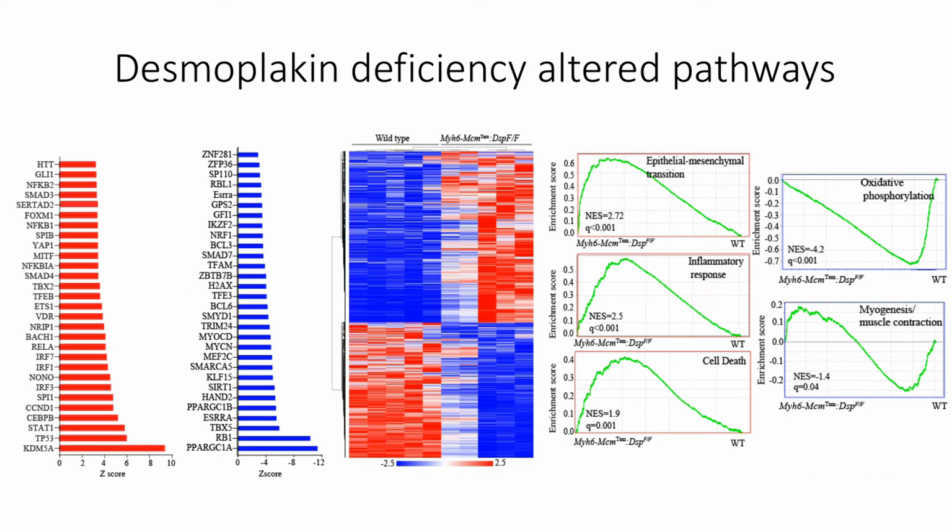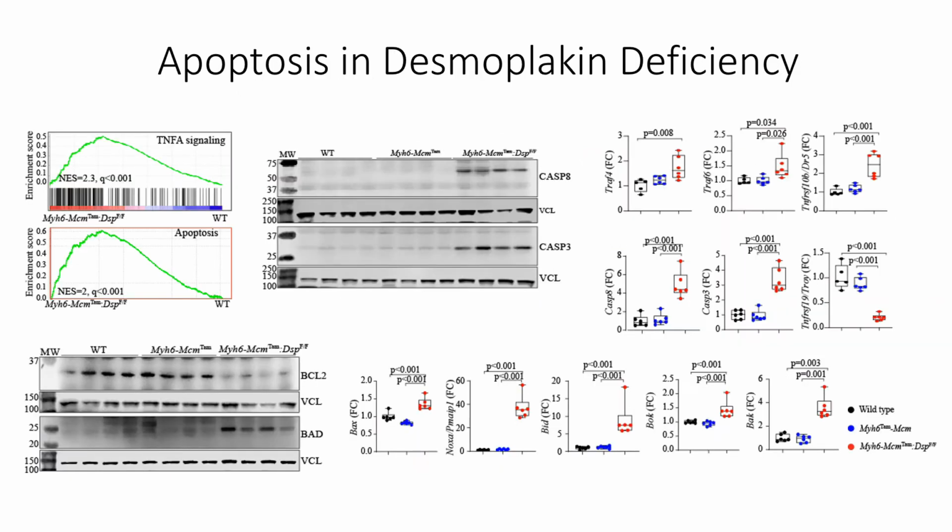Gene set enrichment analysis based on the RNA sequencing data from cardiac myocytes showed that desmoplakin deletion led to activation of the TNF-alpha and NF-kB pathway, inflammation, receptor-mediated cell death programs, and epithelial mesenchymal transition, while suppressing oxidative phosphorylation and myogenesis. As the gene set enrichment analysis predicted, receptor-mediated and mitochondria-mediated apoptotic pathways were activated.